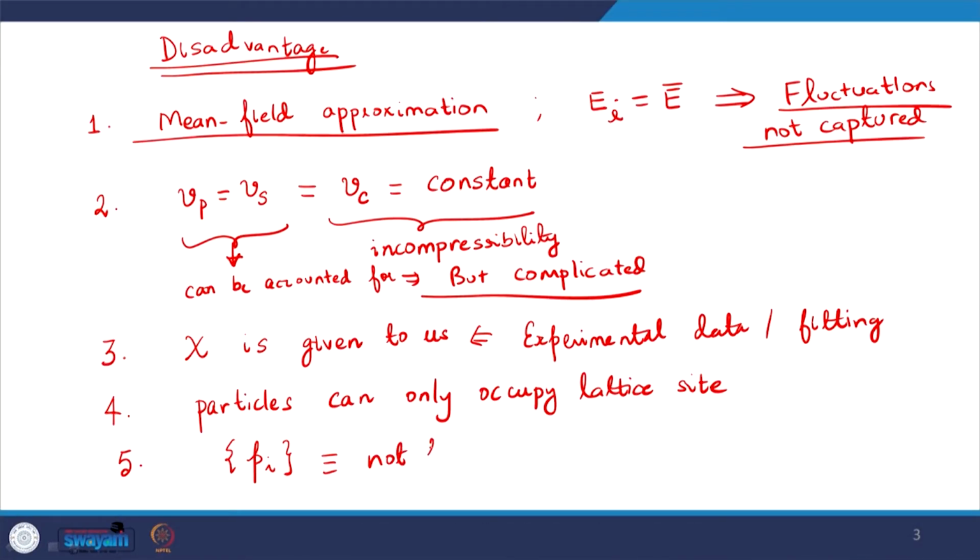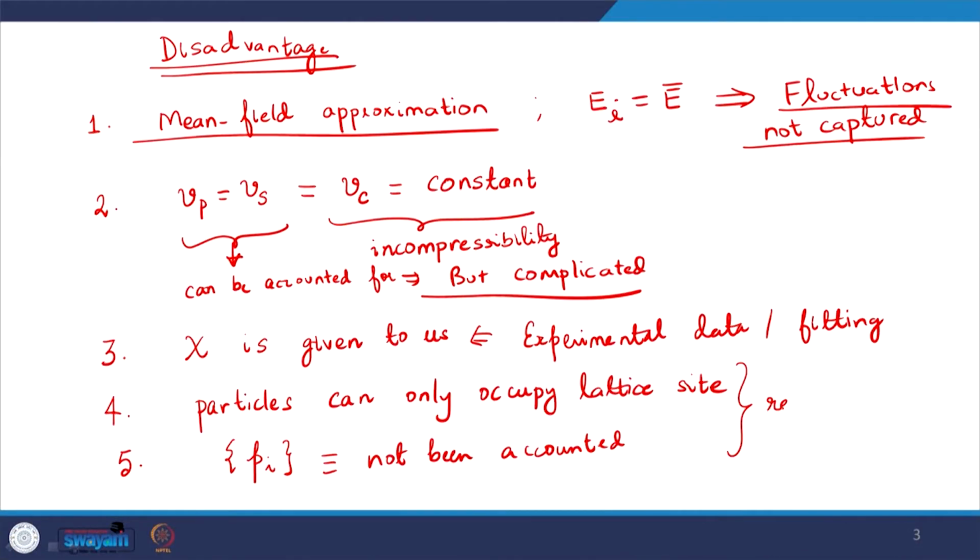In fact, we haven't mentioned the momentum anywhere in the development of the model, because what we have been looking at was only the configurational part of the partition function. We are not looking at the distribution of momenta. I said that we can factor out that contribution from momenta, but I did not tell you how to do that. At least it is not inherent in the lattice model. So, therefore, we are doing a reduced phase space.